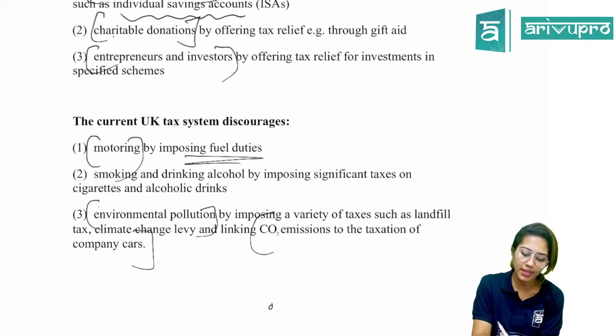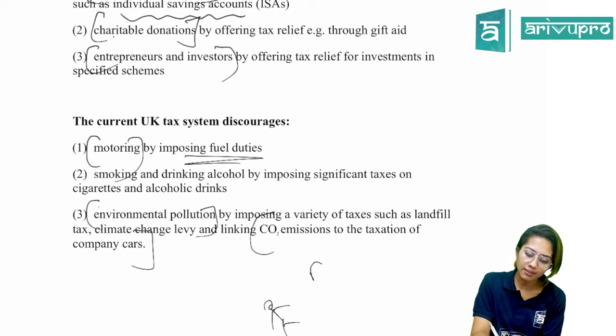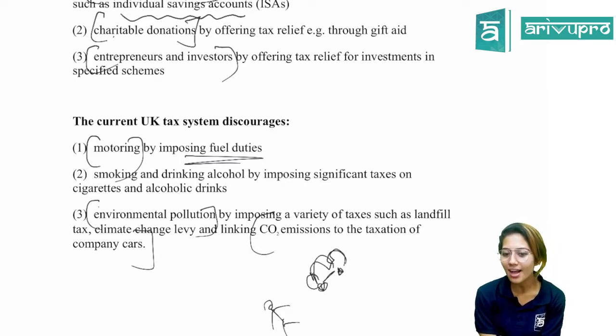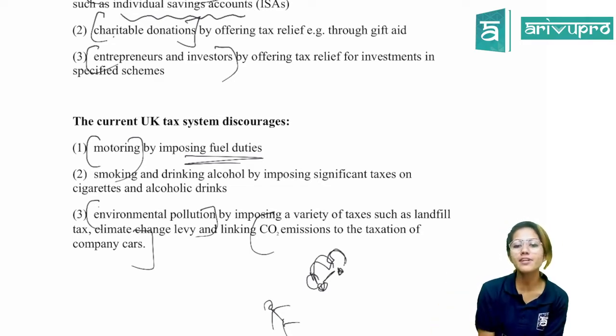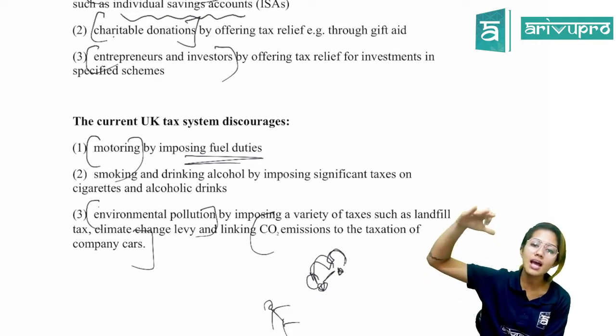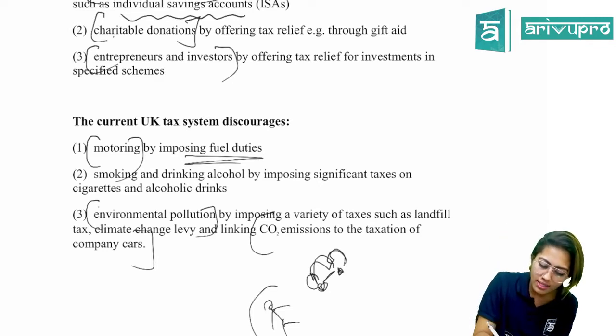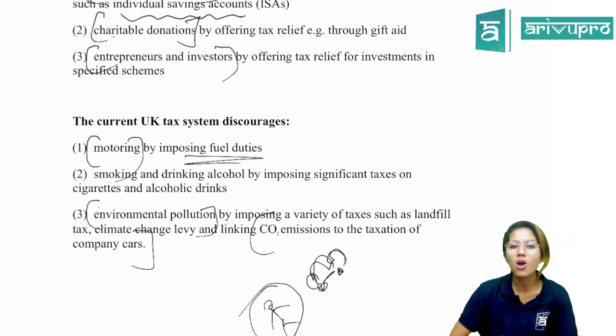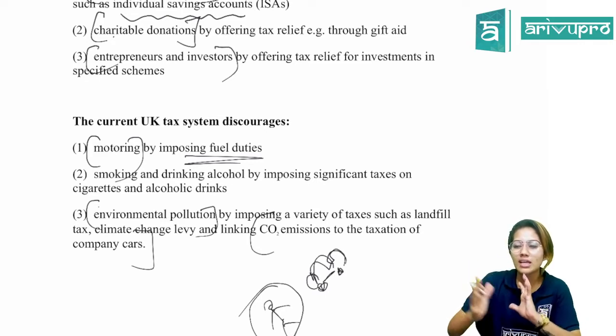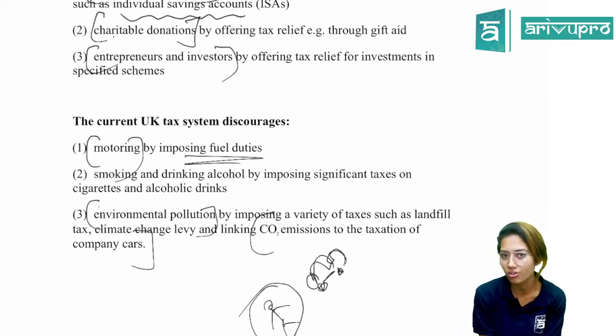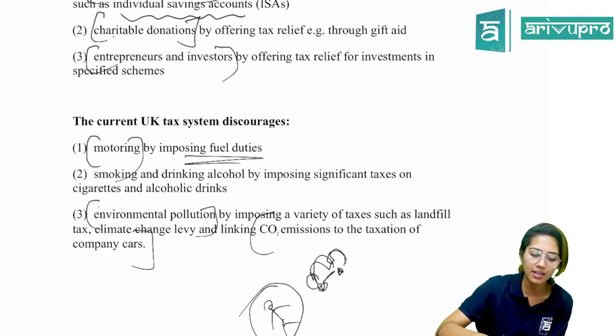So if you have an employee using a company car, I'm very bad at drawing, this looks like a car, I guess. He's using a company car, which means he's getting a taxable benefit. How much of the benefit is taxable depends upon the carbon dioxide emission of the car. If the carbon dioxide emission is high, a high amount of tax would be levied on this company car benefit on this employee. That is all to ensure that there's a discouragement of environmental pollution. That is the main reason. Is that clear? Any doubts?